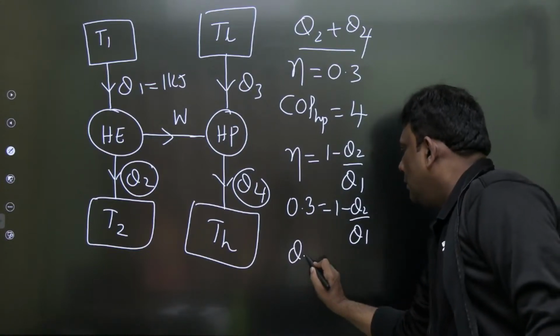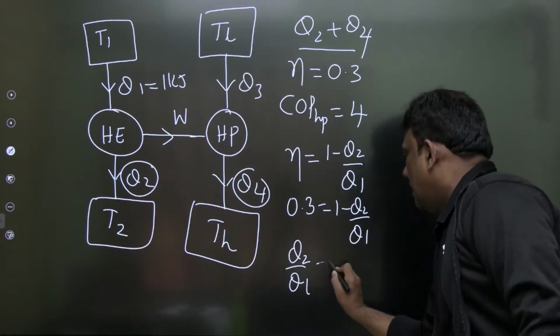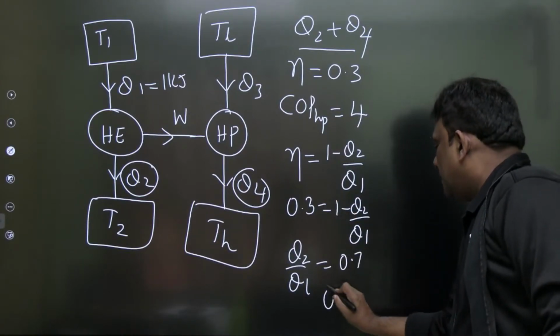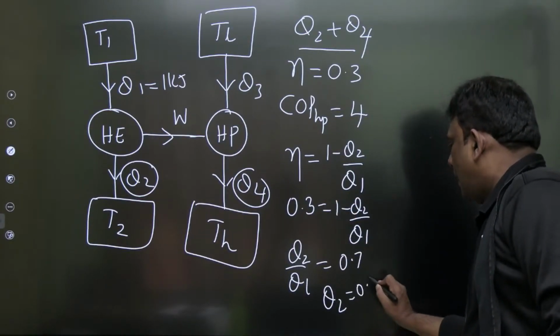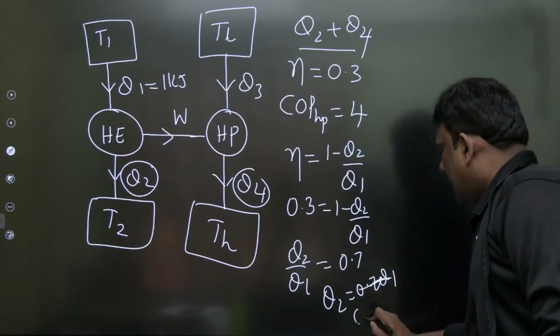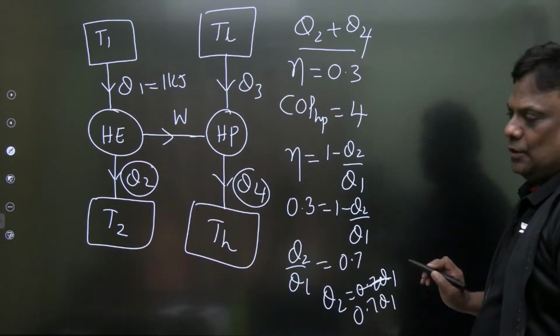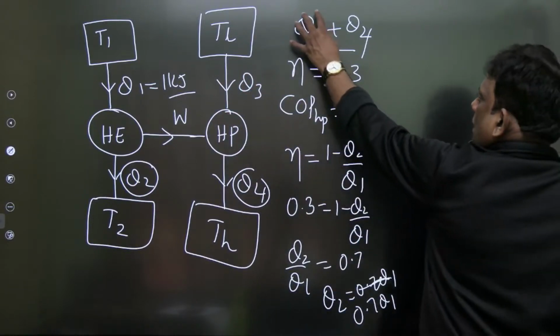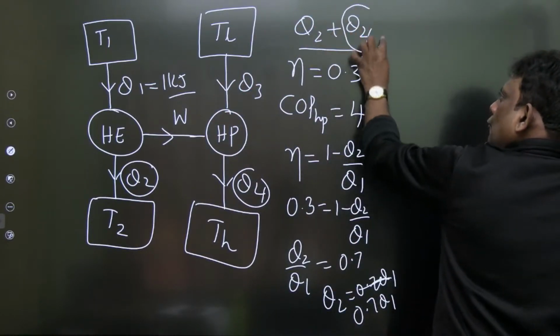So therefore you will get Q2 by Q1. How much is Q2 by Q1? 1 minus 0.3, which is 0.7, and Q2 can be written as 0.7 Q1. Absolutely. And Q1 is given as 1; we'll put it a little later. So I have got Q2. Now let us try to calculate Q4.